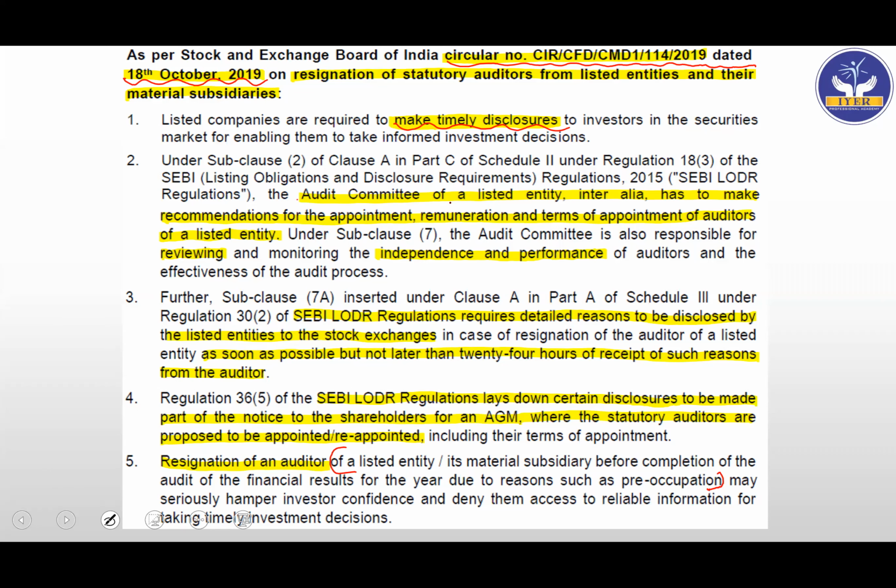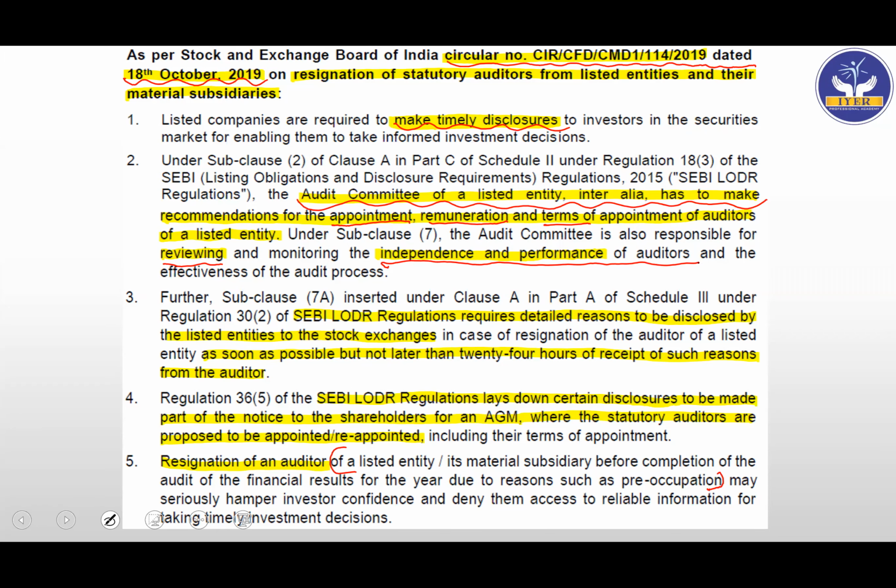Next, they have said that the audit committee of the listed entity, inter alia, has to make recommendations about the appointment, remuneration and terms of appointment of auditors of the listed entity. And also the audit committee is responsible for reviewing the independence and the performance of the auditors. Easy, simple area, exactly what we saw.